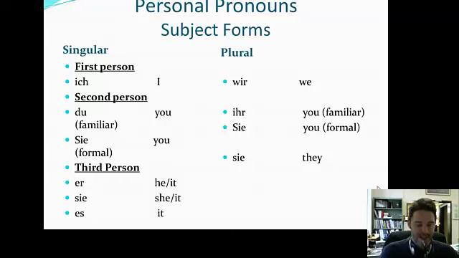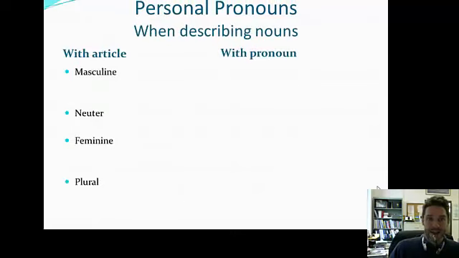Third person as er, sie, es: he, she, and it. And then our plurals, wir, ihr. Okay, this ihr is kind of odd for the German learner. So think of it this way. It would be you guys if you're from Ohio, like myself, or if you're from Louisiana, this is your y'all. Okay, that's ihr. And then Sie can be used with the capital S. Notice that can be used in the formal if you're talking to more than one professor or doctor, etc. And then we have the other sie, which means they.